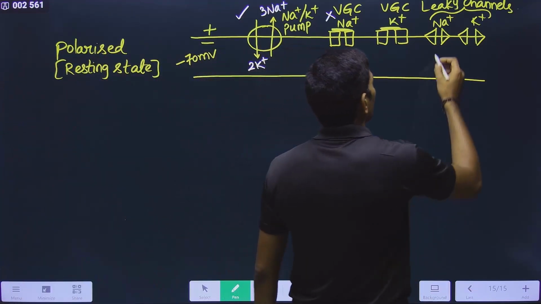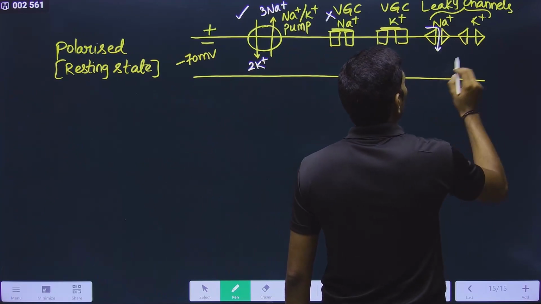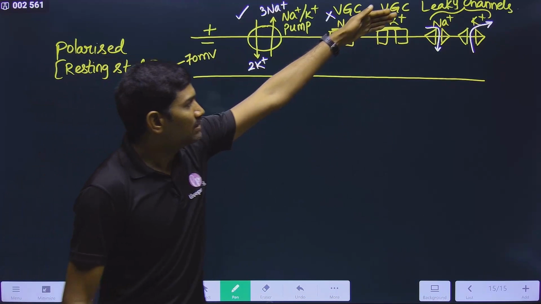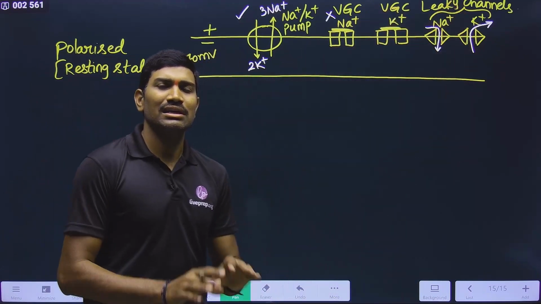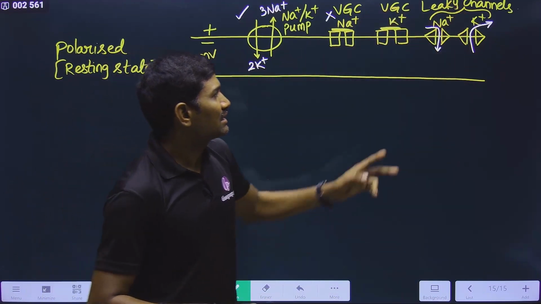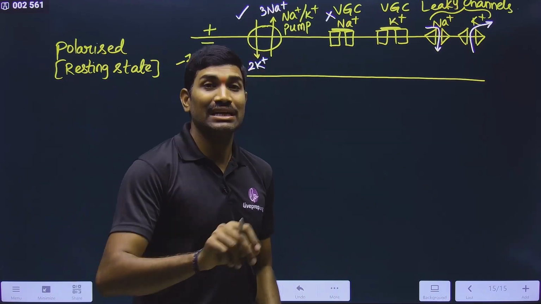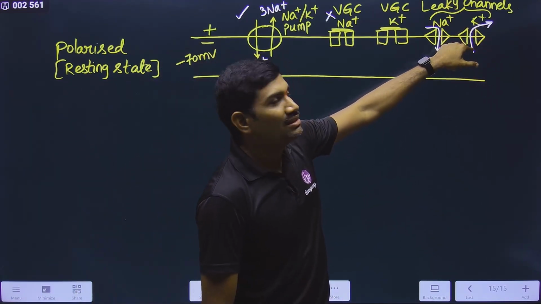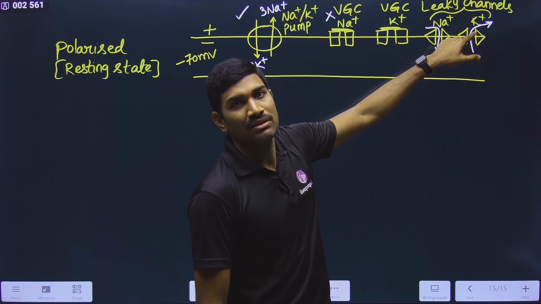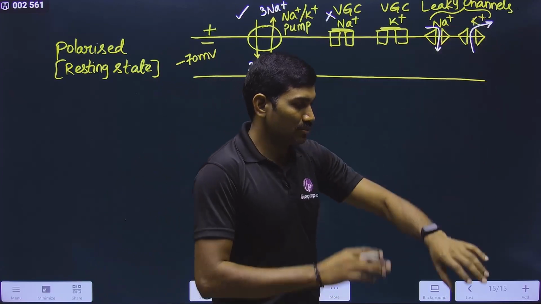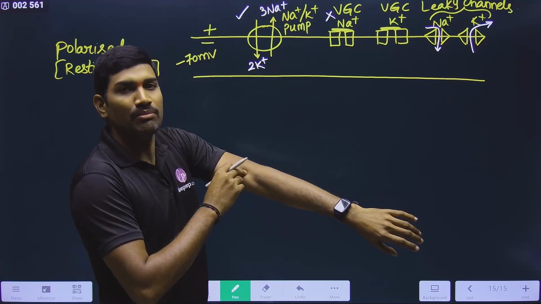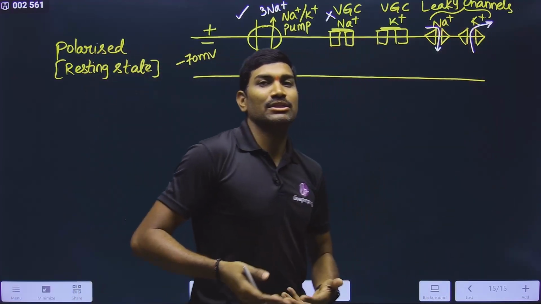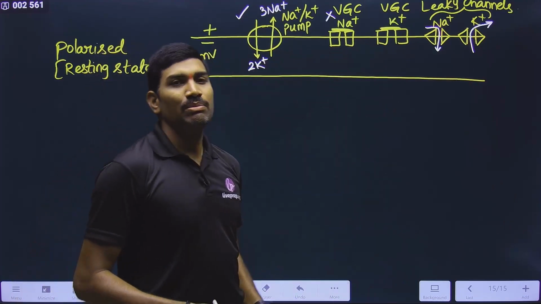So what is their function? Na plus will come from higher to lower. K plus is moving from higher to lower. Na plus is entering into the cell. K plus is going outside the cell. It is very less. And again between these two, if you observe the NCERT wording, under the resting condition, suppose this is the axon membrane, count the number of channels. For K plus, more channels are present. For Na plus, they are very less.